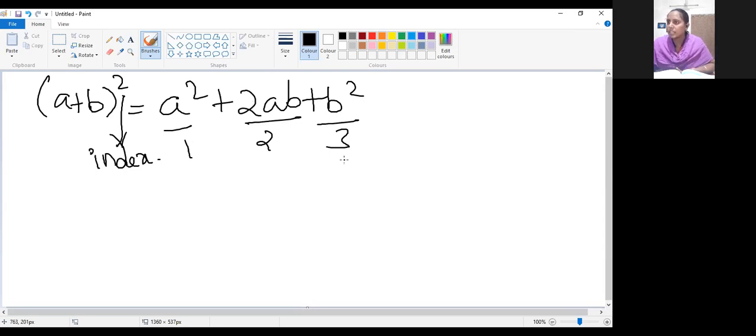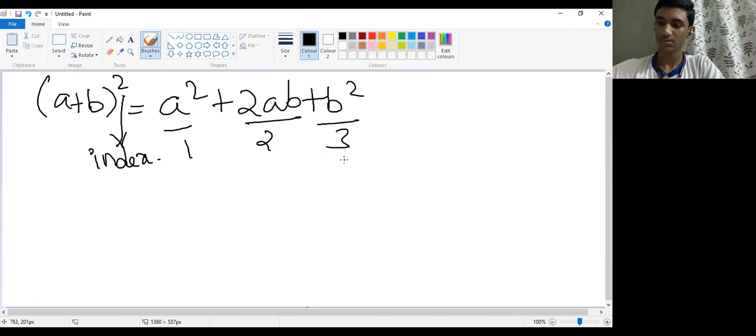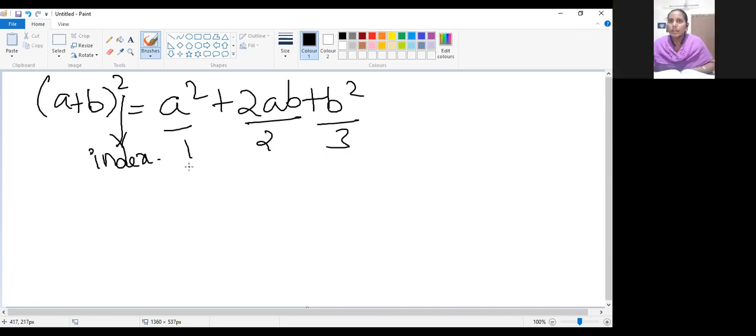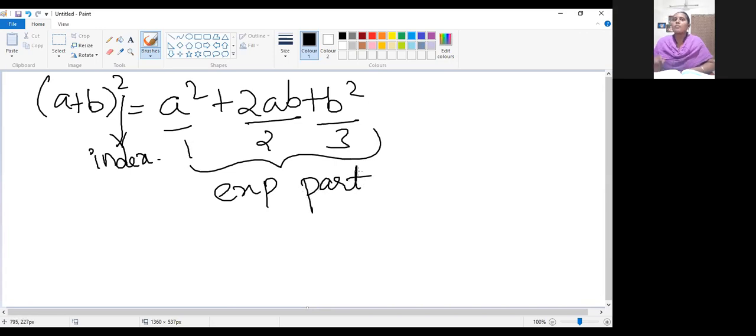So 3 terms are there. The expansion part will be more than the index value. That is the first thing we have observed from this.